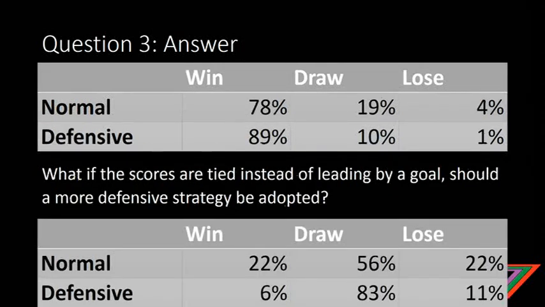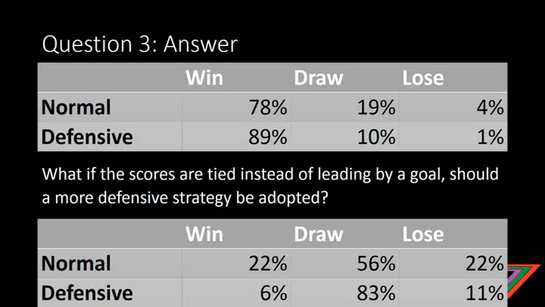Let's now take a look at our final question. So this was reversed. So this is if you're leading by a goal, what was the best strategy to adopt? So if you just play with the normal strategy, there'd be a 78% chance of winning, 19% chance of drawing, and a 4% chance of losing. If a defensive strategy was adopted, we now have an 89% chance of winning, a 10% chance of a draw, and only a 1% chance of a loss. So a defensive strategy appears to be the better option if you're ahead by a goal, for this particular team that is, given the likelihood of scoring goals.